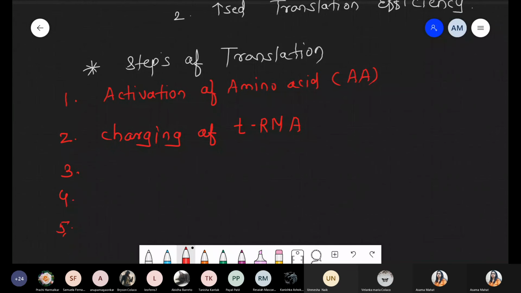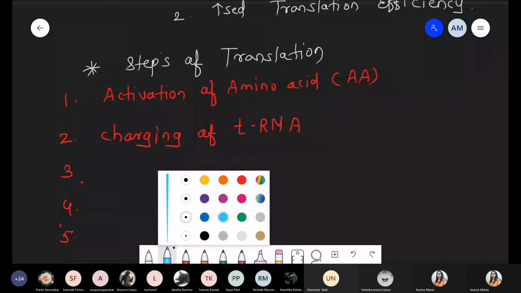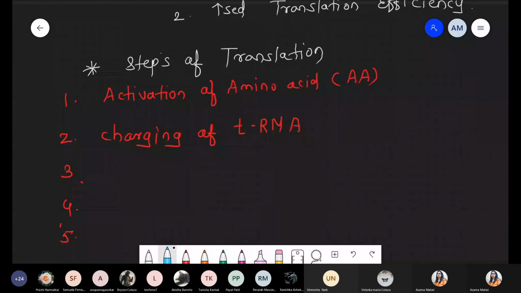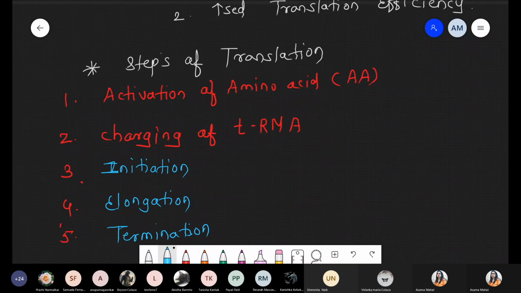ये तो normal है, initiation, elongation, termination, because replication, transcription, translation 3 step में divide होगा. But now we are taking 2 extra steps before the initiation: activation of amino acid and charging of tRNA. So the third step is the initiation process, initiation of translation. Fourth is elongation of translation, and at the end, termination. Okay, and now in this NEET 2020 direct question: which is the first step of translation?